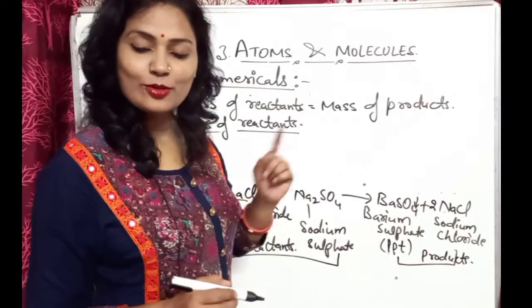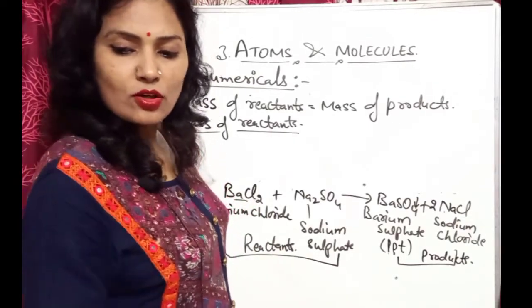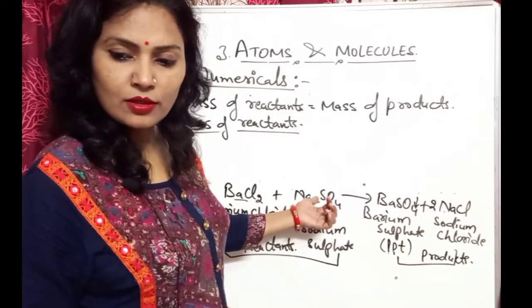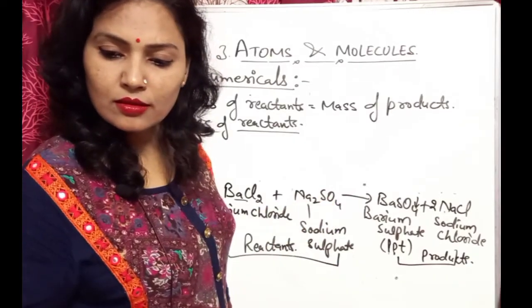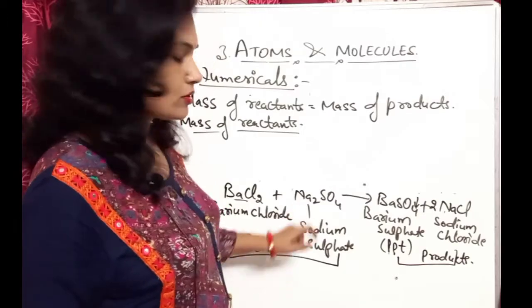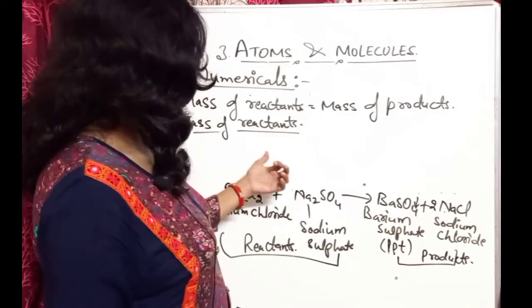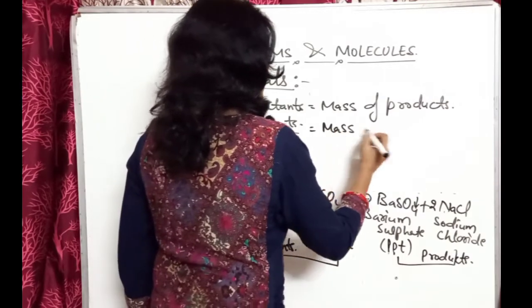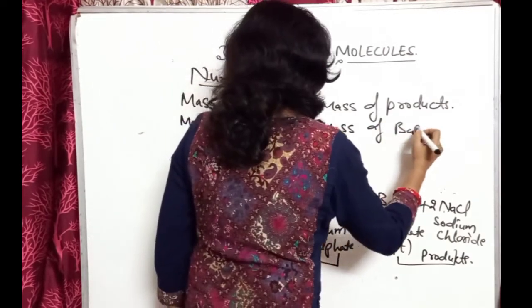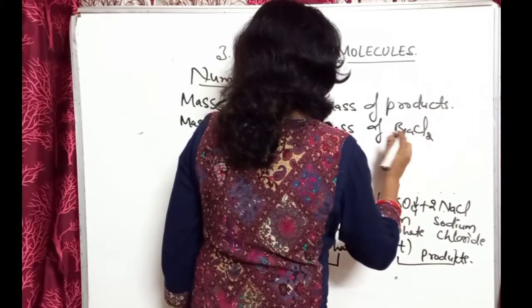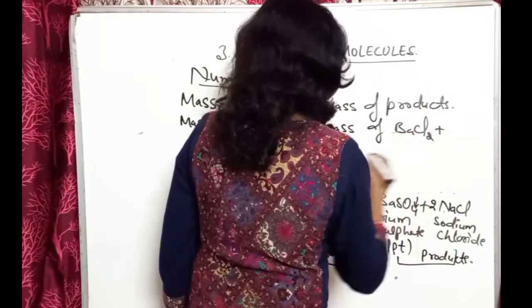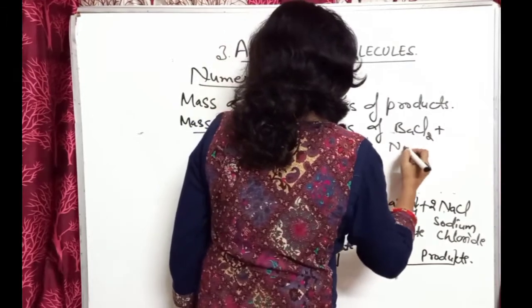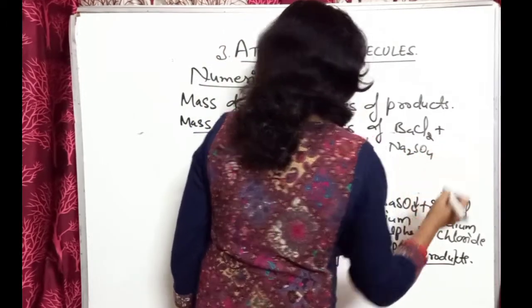These are the reactants. So you can write mass of barium chloride, BaCl2, plus mass of sodium sulfate, Na2SO4.